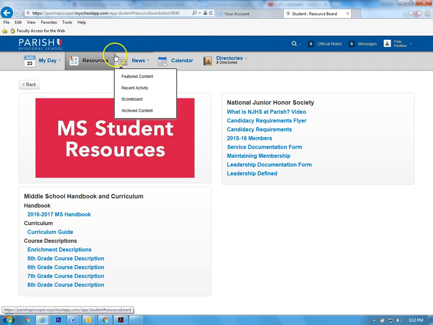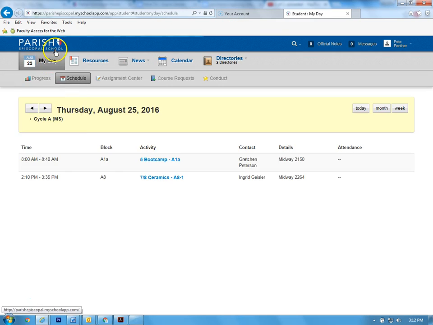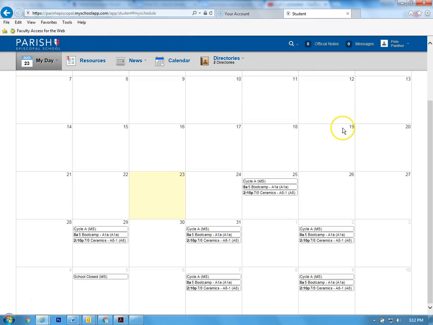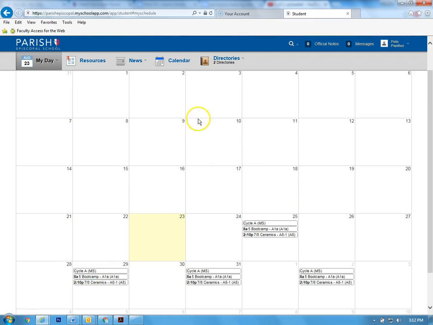Another great function of this site is the scheduling function. So here's your schedule on the day-to-day situation, but you can also look at it in the month format. It'll note A and B days, but Pete Panther only has A-day classes, so it's only showing his A-day cycle. But for most students, you'll have classes on both days and they'll be listed here.